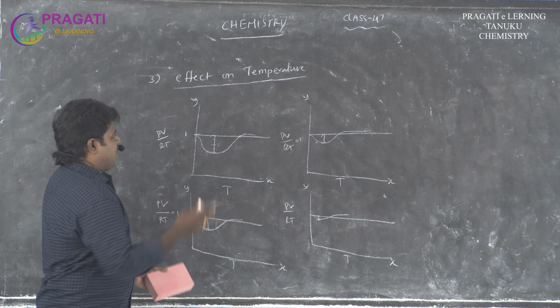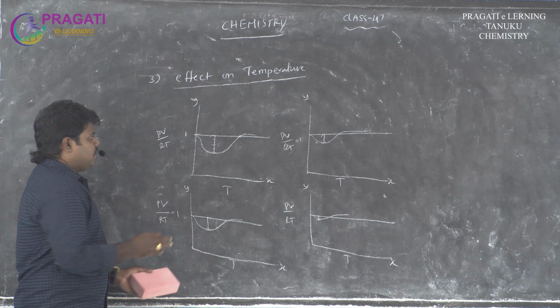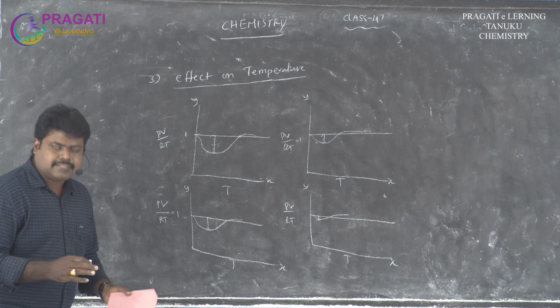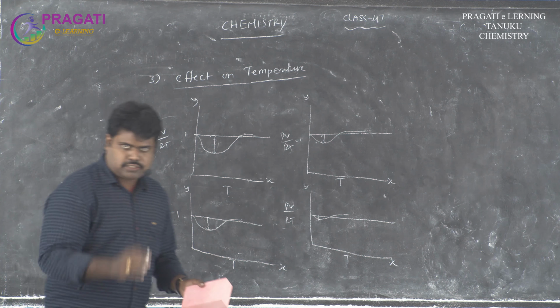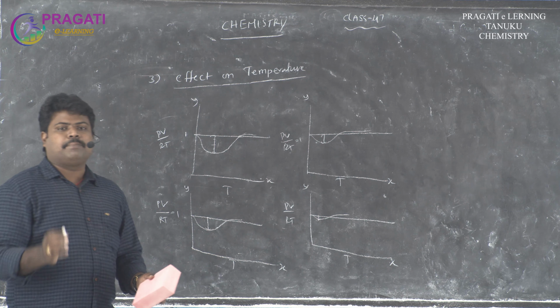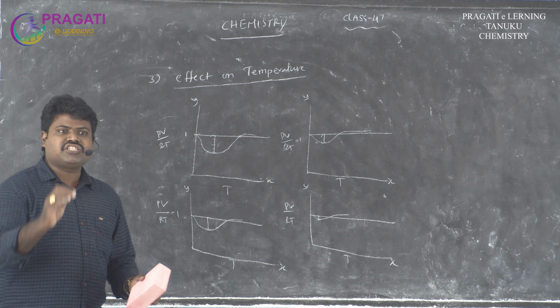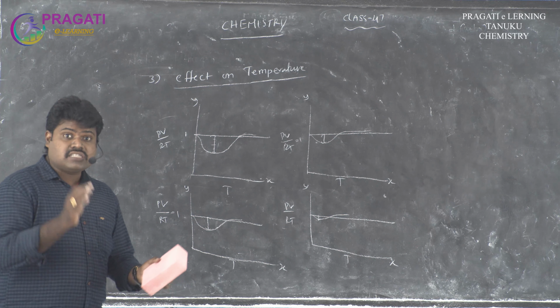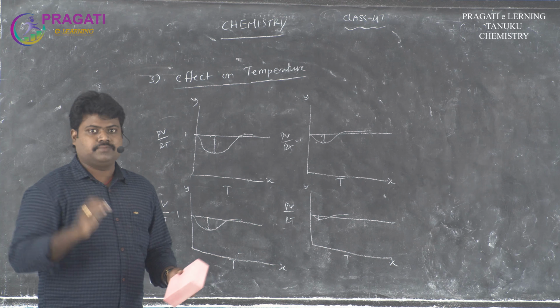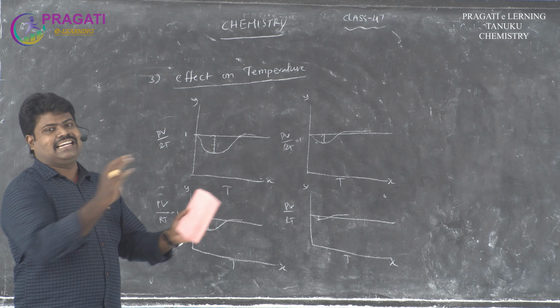So in these graphs we observe that any real gas at low temperature shows deviation, but as the temperature increases the deviation decreases, and the gases show nearly ideal nature.